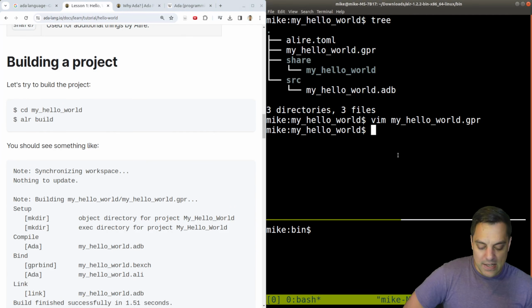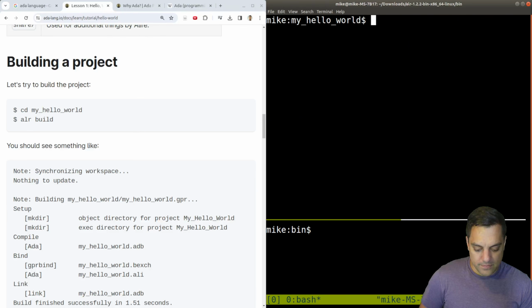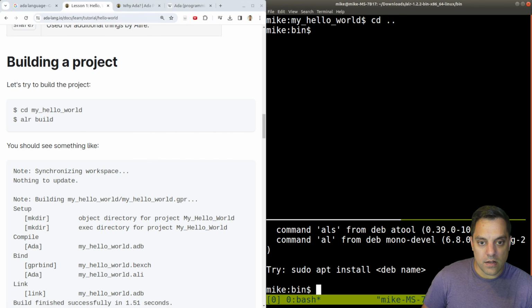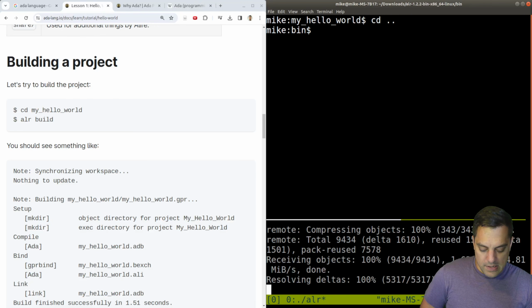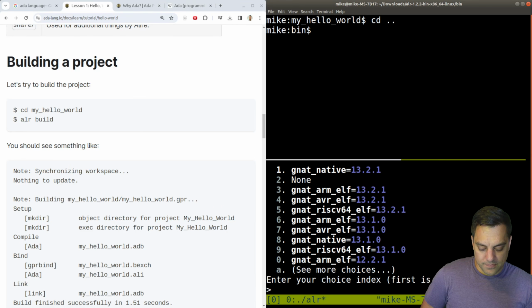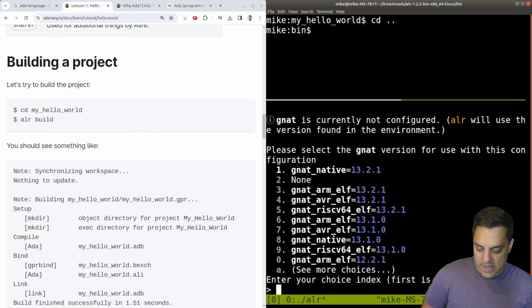So anyways, let's see, can I just run ALR here? No, I gotta do ./ALR. Whoops, let's do it from our bin. Yeah, it's just gonna recognize the binary here. And then build. And then it's getting all of my dependencies here.